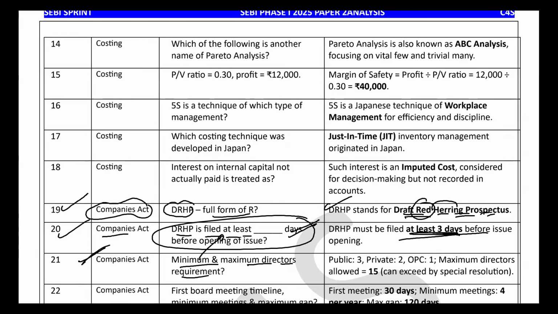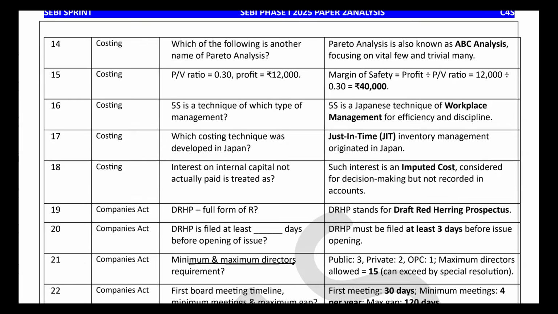The answer will be no. This question was not from the prospectus, and one might wonder whether it was in the syllabus or not. This question was also there. After this, minimum and maximum director requirement.